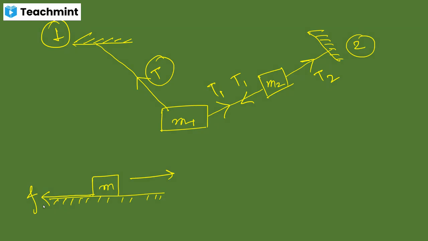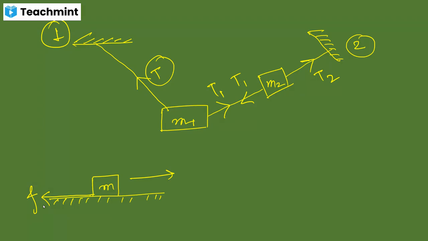So the force of friction acts along the contact between the object and the surface in the opposite direction of its motion. There are two kinds of friction: static friction and dynamic friction. Whenever the object is in the state of rest, the friction force applied is static friction.